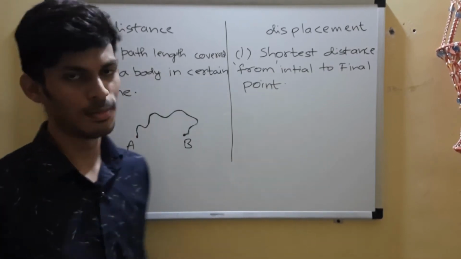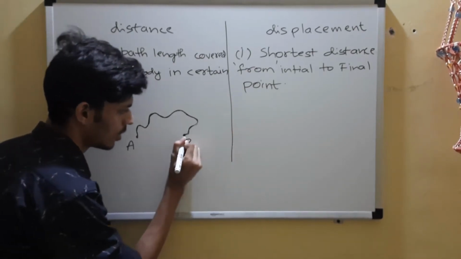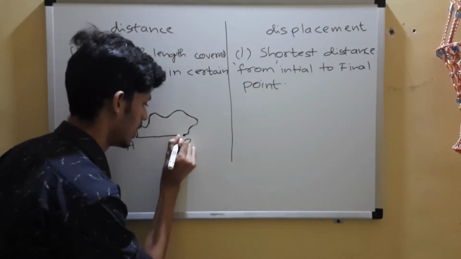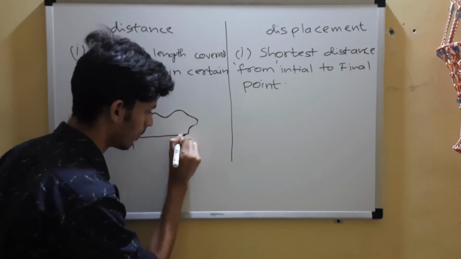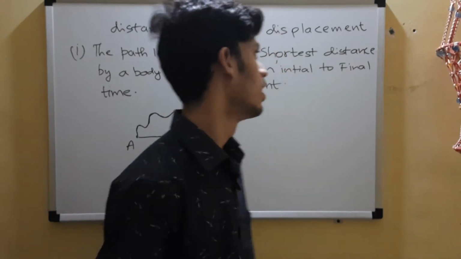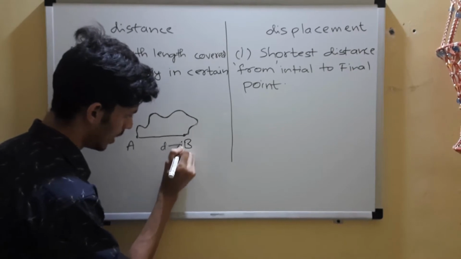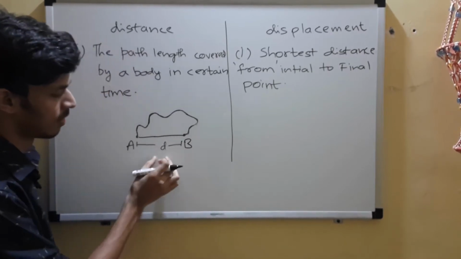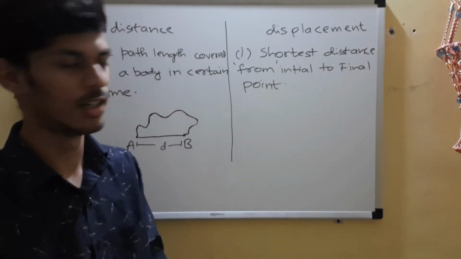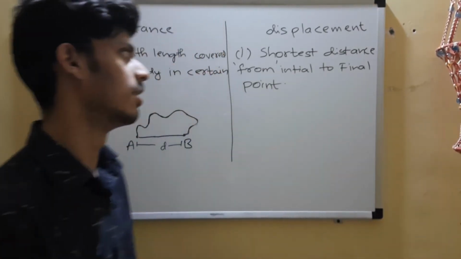But what will be the displacement? The shortest distance from the initial point to the final point. And what is the shortest distance between 2 points? It's the straight line. So from A you draw a straight line to B. So from A to B, this is the shortest distance, the straight line, and this is the displacement from A to B, this length. Suppose let's name it D, from A to B, whatever the length is. Okay, and the actual distance was this, whatever you actually traveled. Displacement is just a basic straight line from the initial point to the final. Okay,